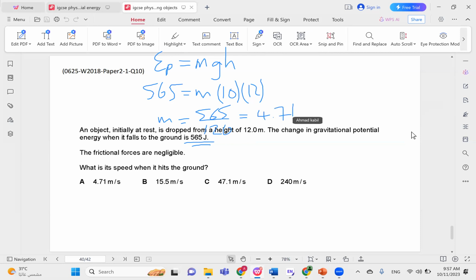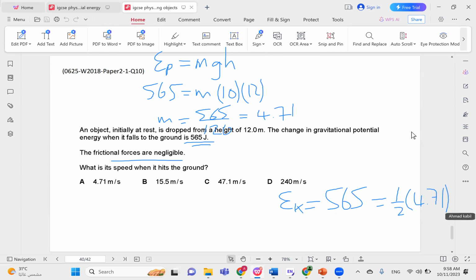And then since energy is conserved because friction is negligible, they said here friction is negligible, we know that the kinetic energy is 565 as well. And this is equal to half mv squared. And we got the mass already as 4.71. And we want to get v squared. So you multiply 4.71 times 2, and that gives you 9.42.